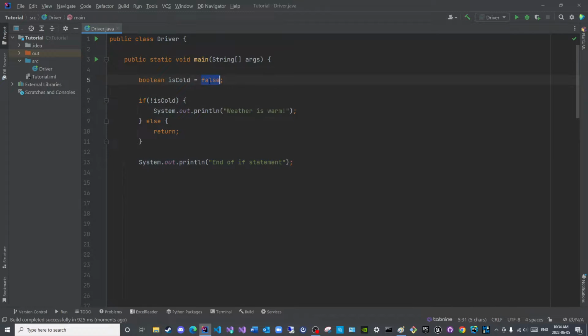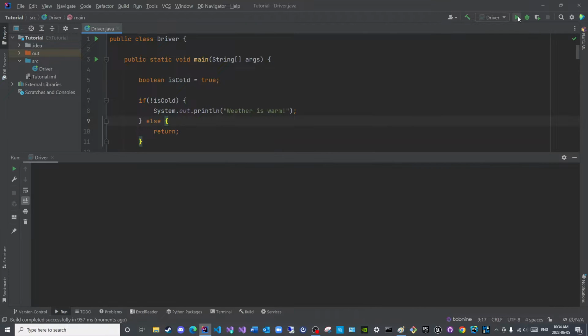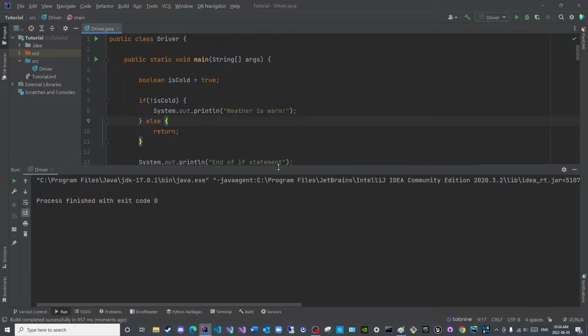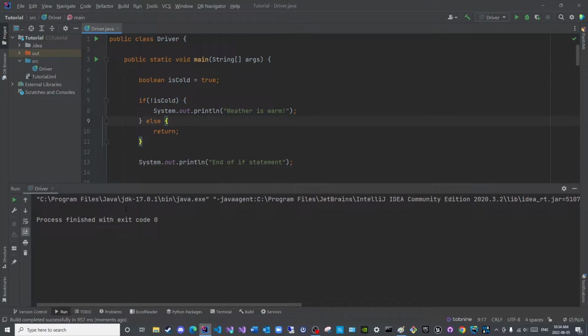But if I turn this to true, so this condition becomes false, this condition is true, you will see that it prints an empty line and then this. There. Well, as you have seen, it does not even print this because of the return statement. This interrupts the flow, the program flow.